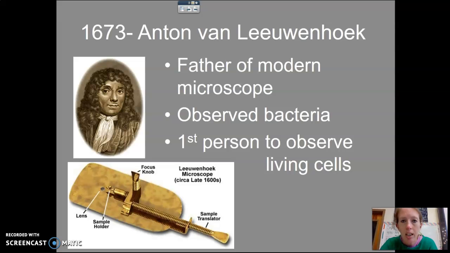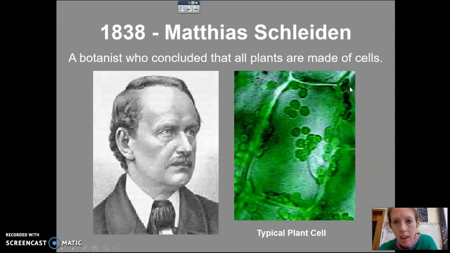So what he did was he had collected pond water, and with the use of his microscope, he saw various bacterial cells from that pond water. We also give him credit for the first person to observe living cells. Hooke was looking at dead cells, the cork, which was dehydrated so the plant cells are dead. And so not only is Leeuwenhoek the first person to observe bacterial cells, but he's also the first person to observe living cells.